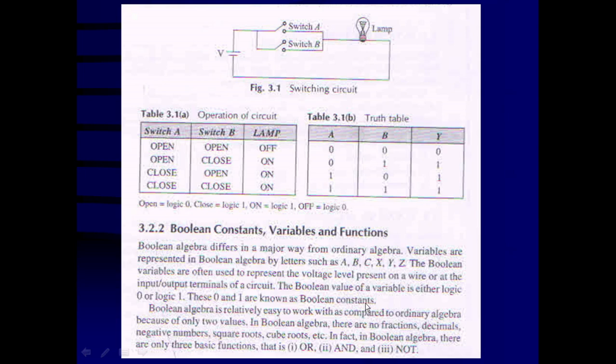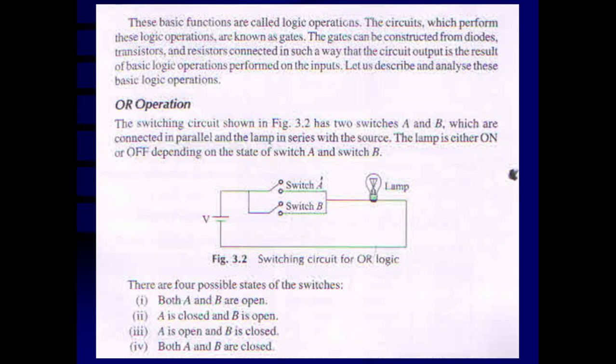And logic 0 and logic 1, related with the low level and high level, are called Boolean constants. And the Boolean functions are the AND operation, OR operation, and NOT operation. These basic functions are called the logic functions. The electronic circuit which performs these AND, OR and NOT operations is known as a gate.